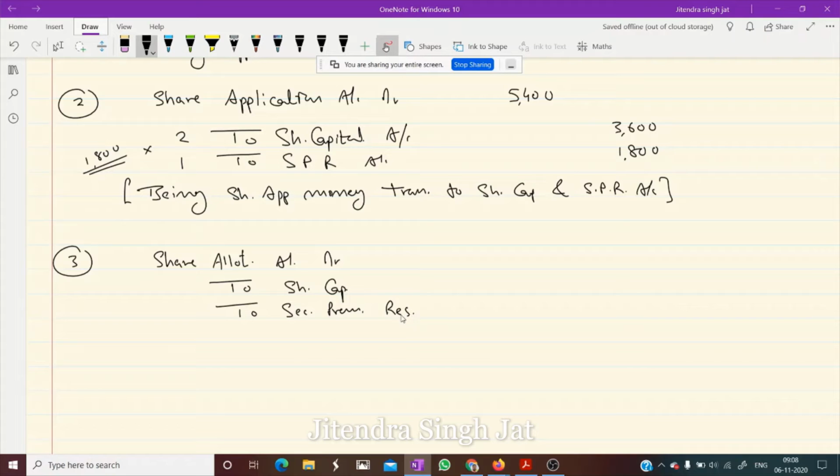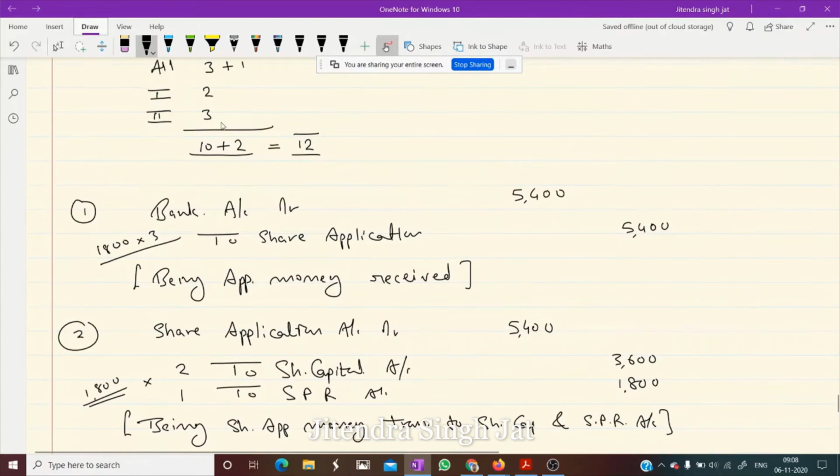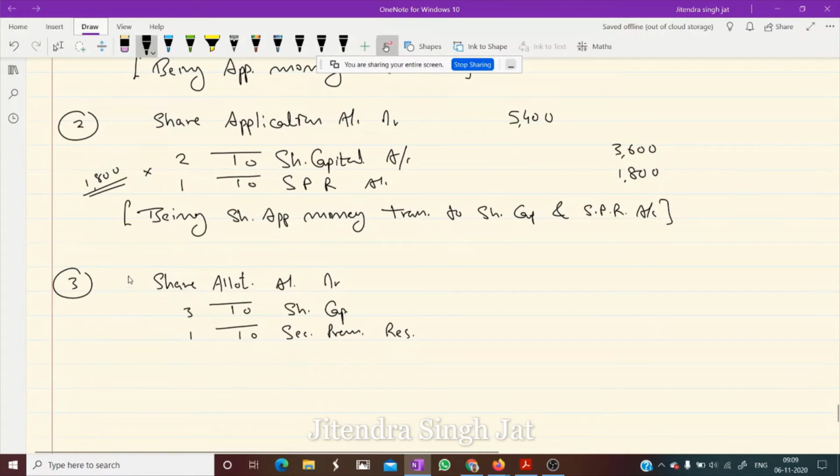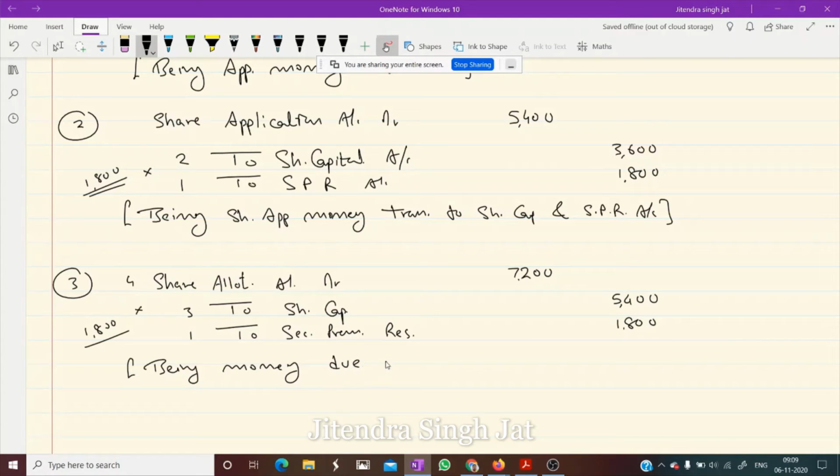What is the amount? You can see children, 3 plus 1 in allotment. So you can write in front of it 3 plus 1 is equal to 4. How many shares issued? 1,800. 1,800 times 4 is 7,200. 1,800 times 3 is 5,400. 1,800 times 1 is 1,800. I hope this point is clear to everyone. Yes, sir. Okay. Being money due on allotment. It is very simple. Now money is due.